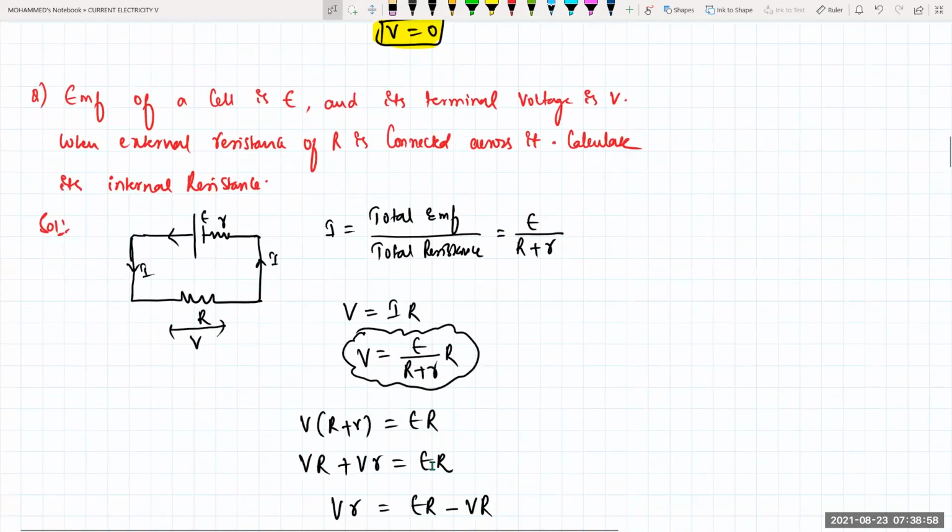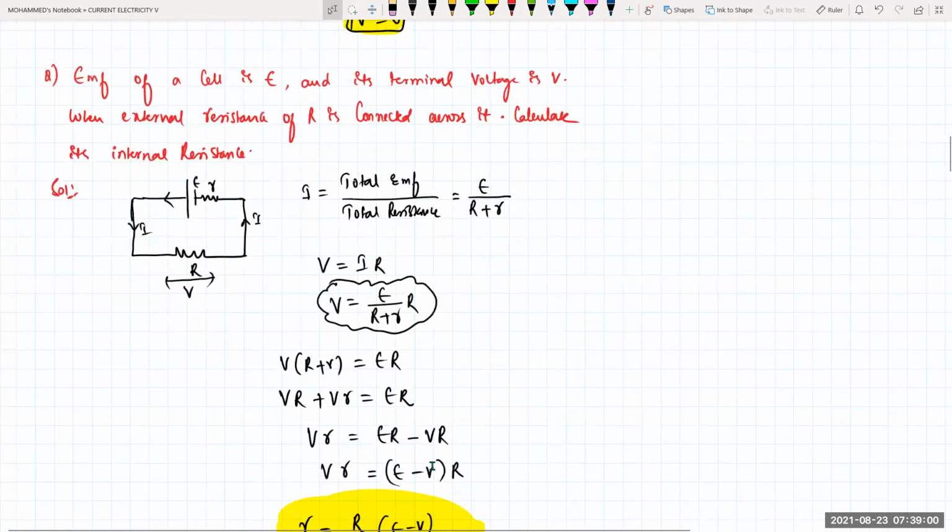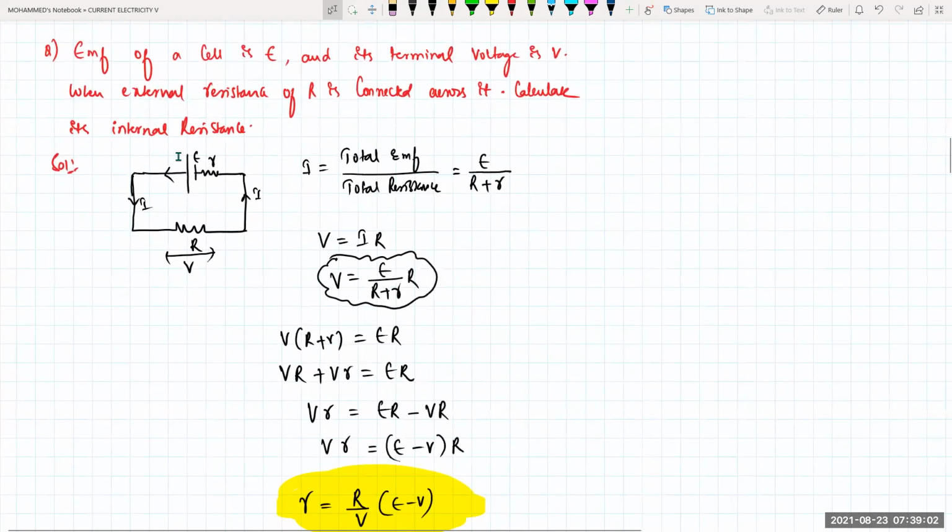So see this question. The EMF of the cell is given as E, and its terminal voltage is given as V. When external resistance R is connected across it, calculate the internal resistance. This is the cell E, internal resistance is small r, and it is connected to an external resistance of capital R. So the potential across it will be V. Whatever current is flowing in the circuit is always equal to total EMF divided by total resistance. Total EMF is E, so I is E divided by capital R plus small r.